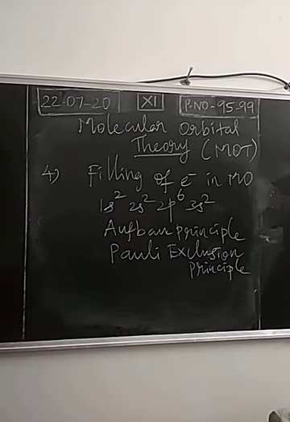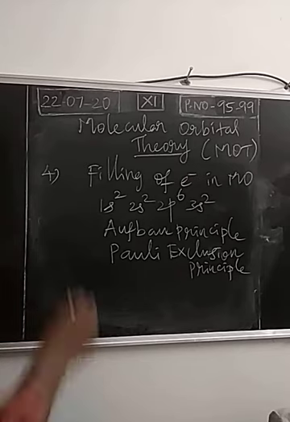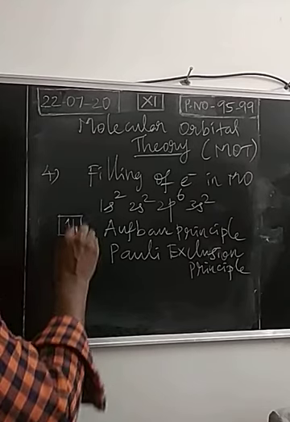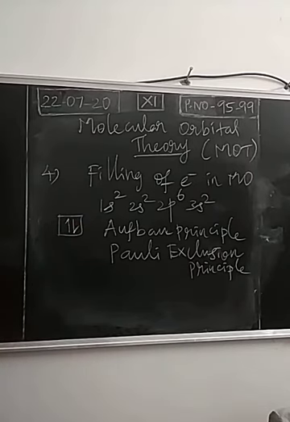According to the Pauli exclusion principle, a maximum of 2 electrons can be present in an orbital and both electrons will spin in opposite directions. In the 1s orbital, one electron will spin clockwise, another anti-clockwise. The same is applicable for electrons filling molecular orbitals also. For one molecular orbital, a maximum of 2 electrons with opposite spins. Then Hund's rule.